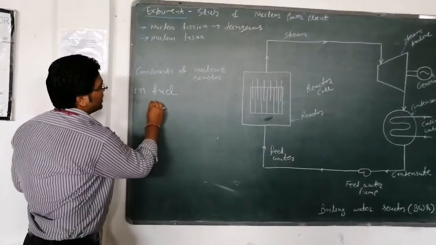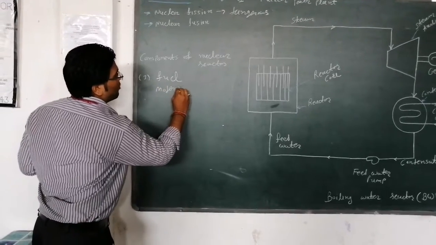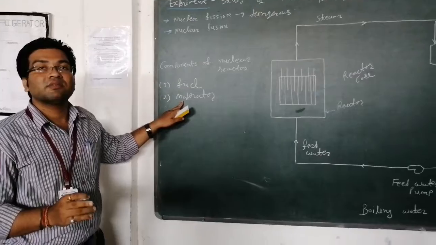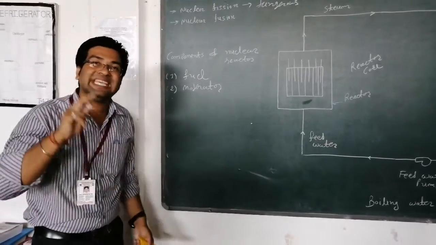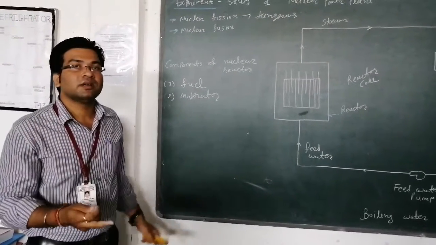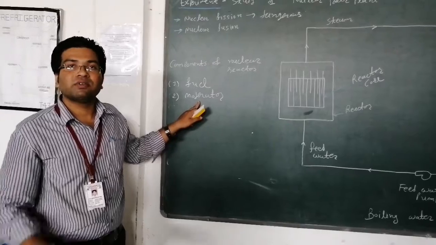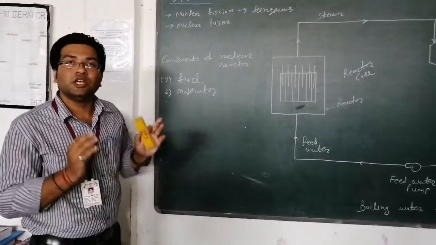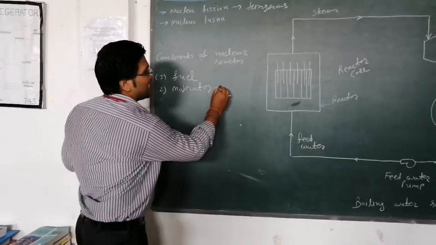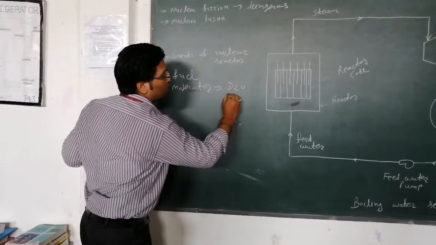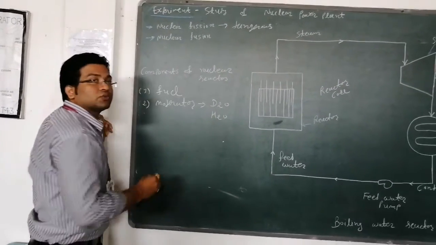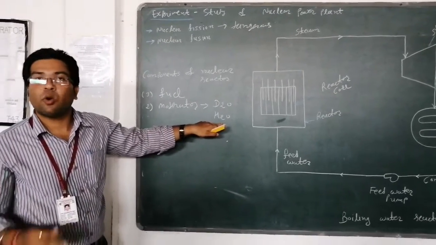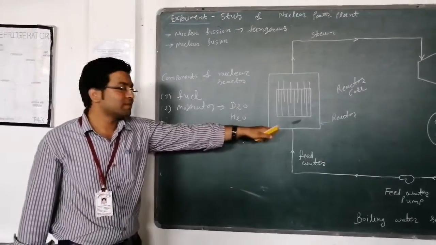Second one is known as the moderator, which is utilized to reduce the kinetic energy of the neutron. Why are we using the moderator? We are using the moderator for reducing the kinetic energy of the neutron. As a moderator we can use D2O, that is heavy water, or H2O, that is ordinary water.